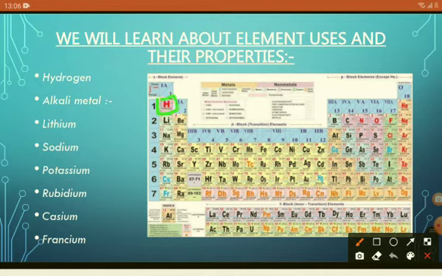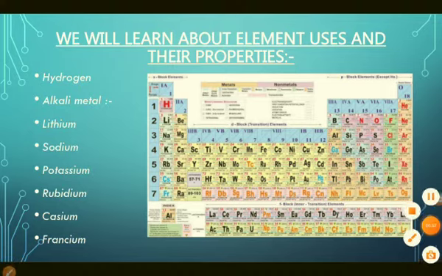This is hydrogen, marked by green. Now this is lithium, this is sodium, this is potassium, this is rubidium, this is calcium and this is francium.